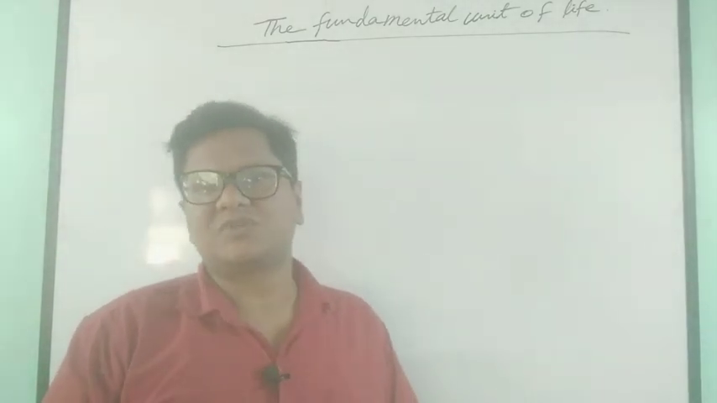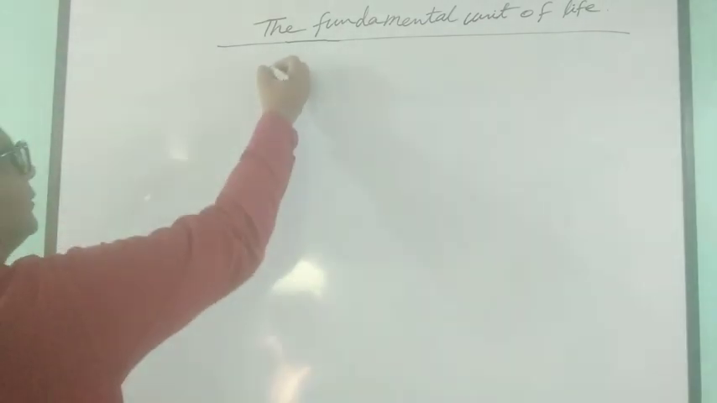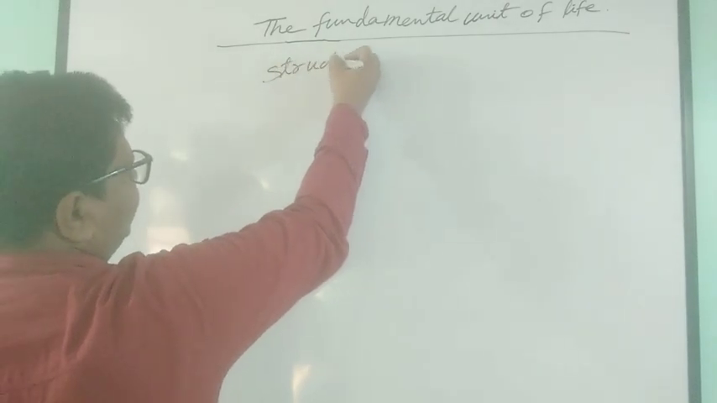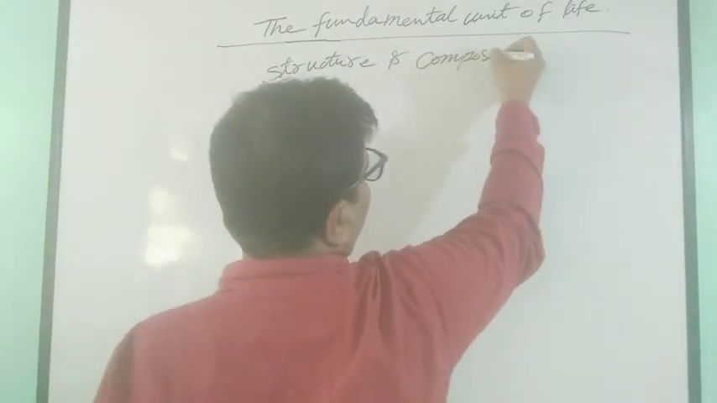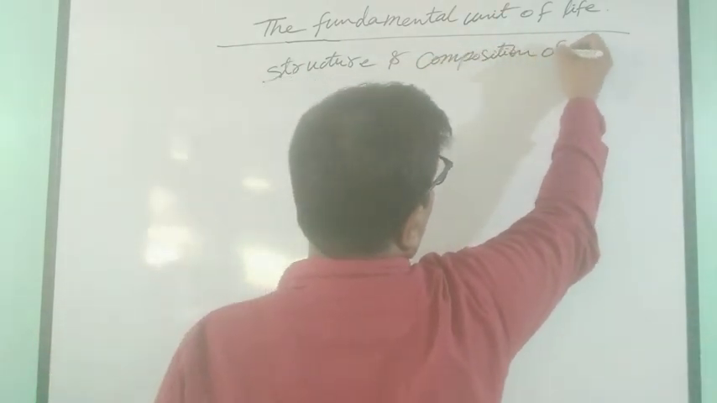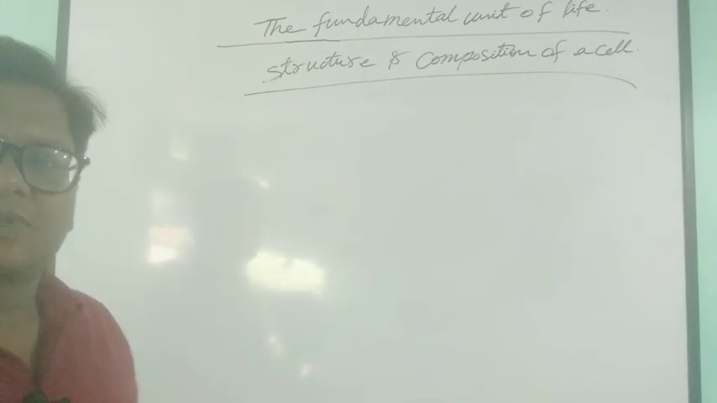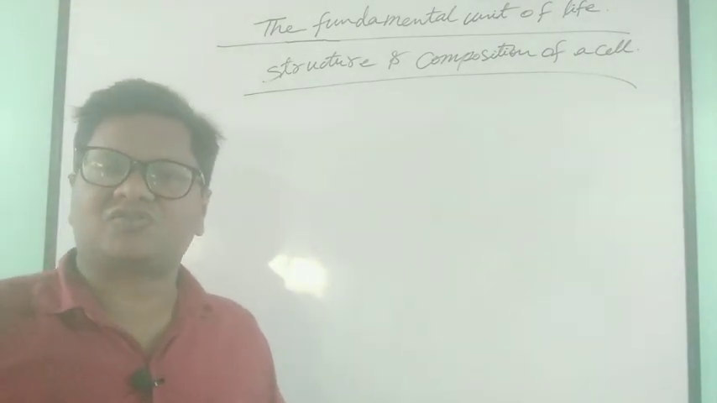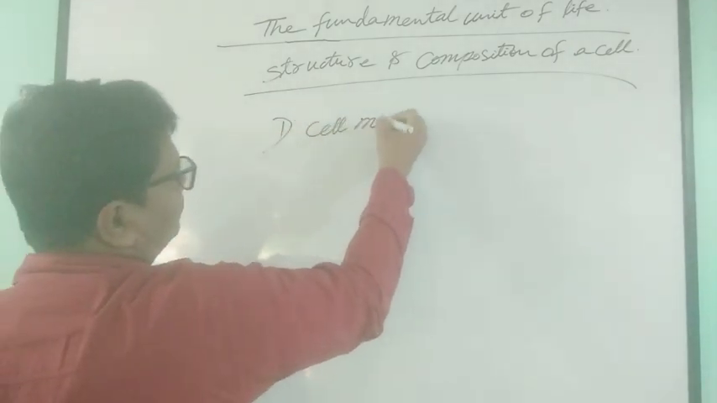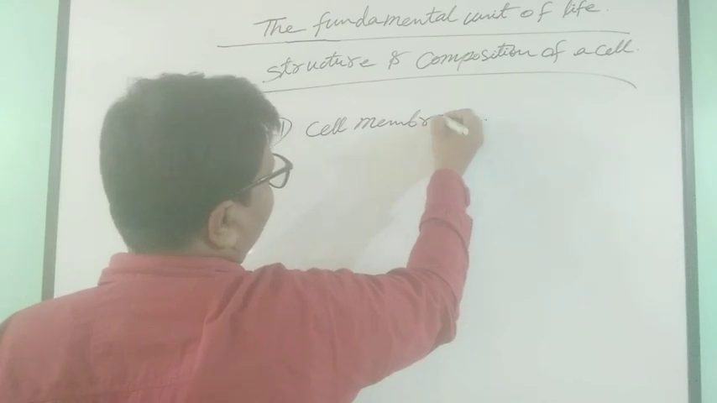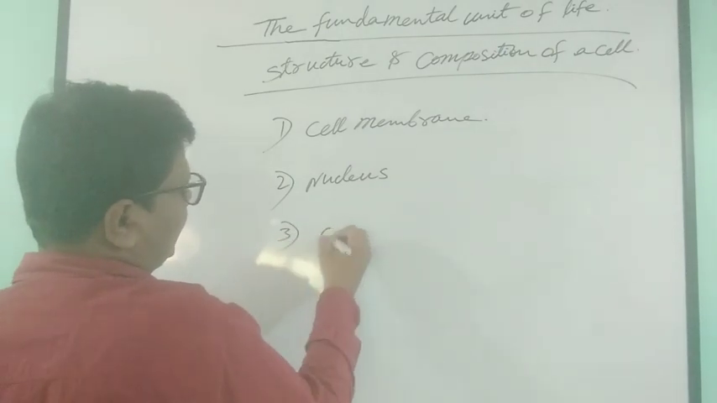So now we come to discuss the structure and composition of a cell. See, a cell primarily consists of three parts: number one, cell membrane, nucleus, and cytoplasm.